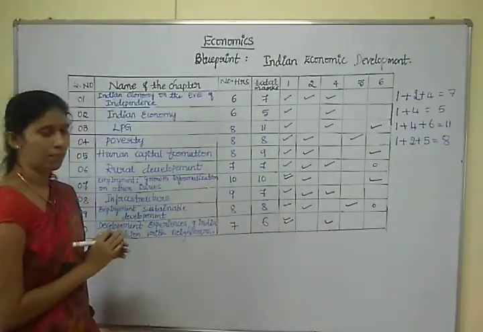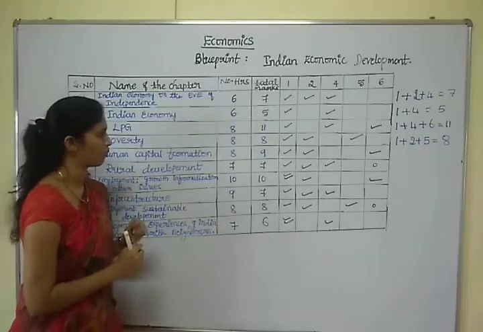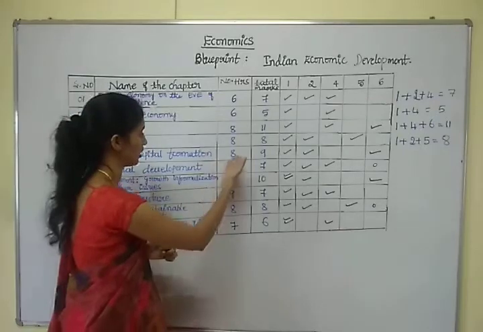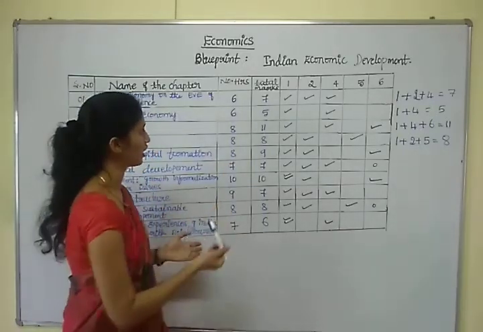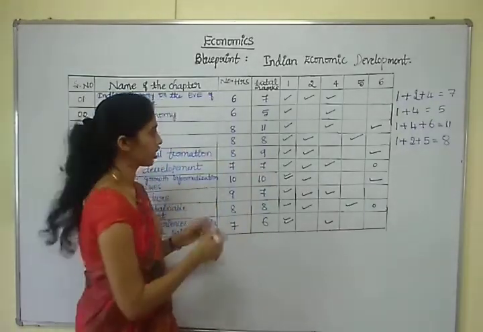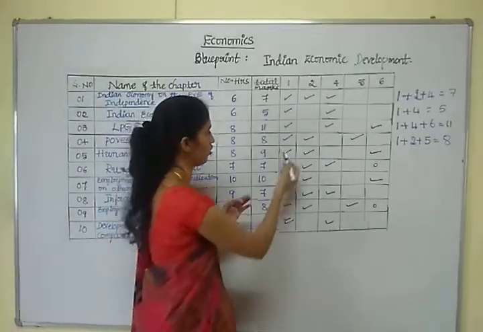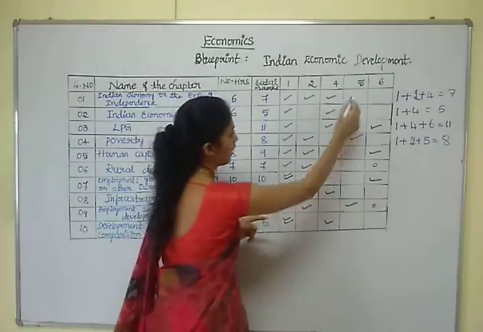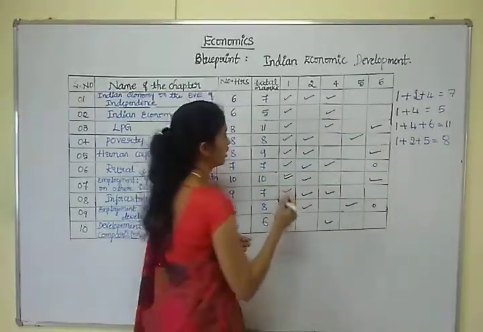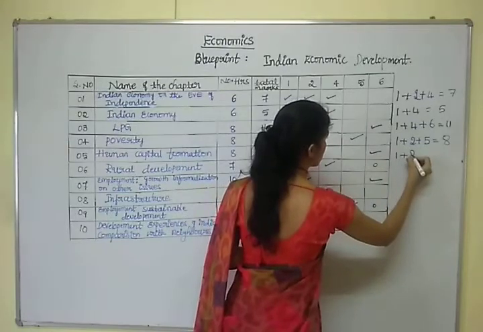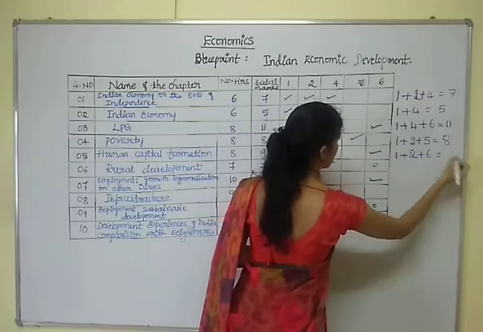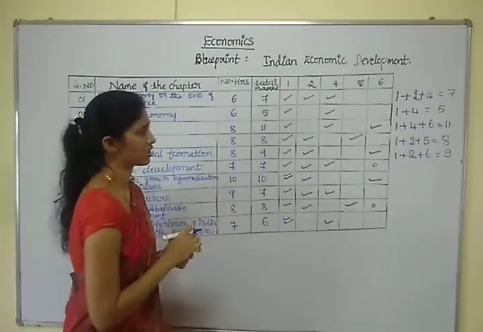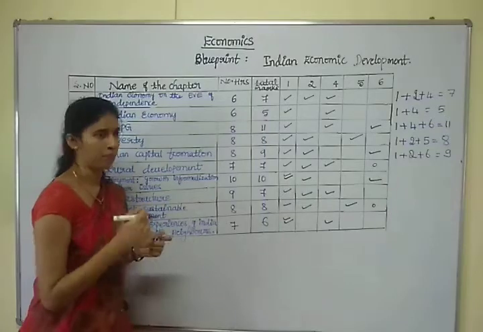Next, fifth chapter is human capital formation. Total hours allocated to explain this chapter is 8 hours and allocated marks is 9 marks. So 9 marks is divided into 1 mark question, 1 question, 2 marks question, 1 question and 6 marks question, 1 question. So 1 plus 2 plus 6, 9 marks. Okay, so 9 marks is the total weightage of this chapter.